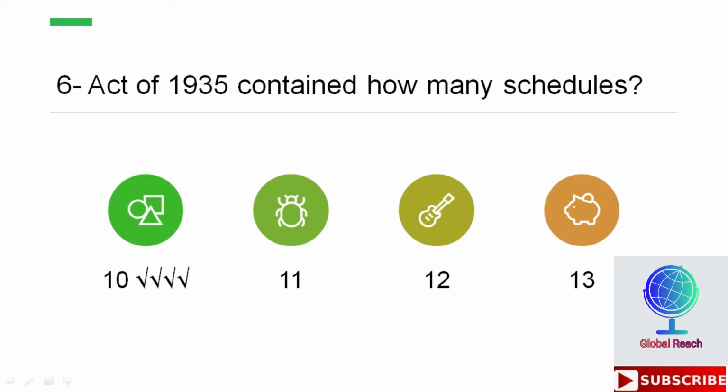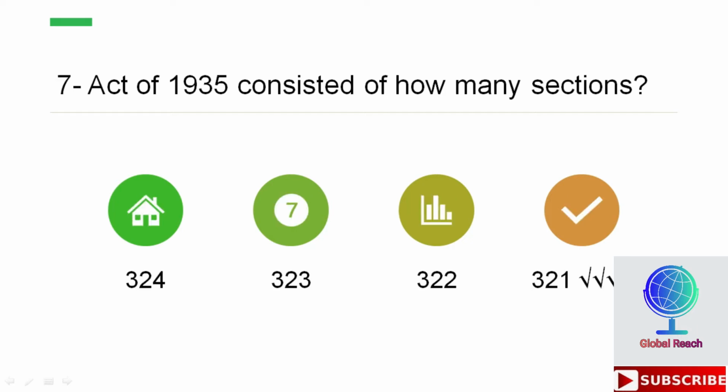Act of 1935 consisted of how many sections? Options are 324, 323, 322, 321. So the correct option here is 321. Act of 1935 consisted of 321 sections.